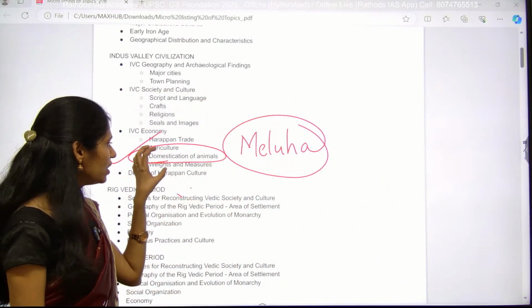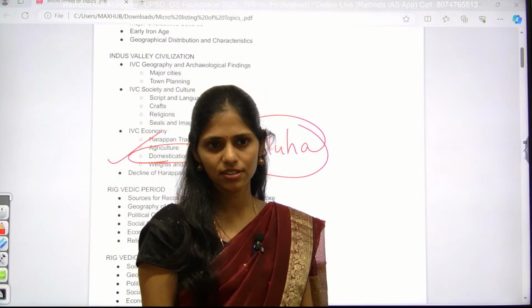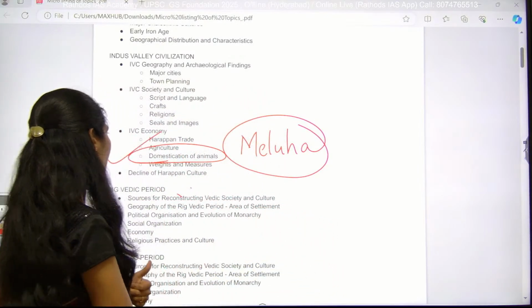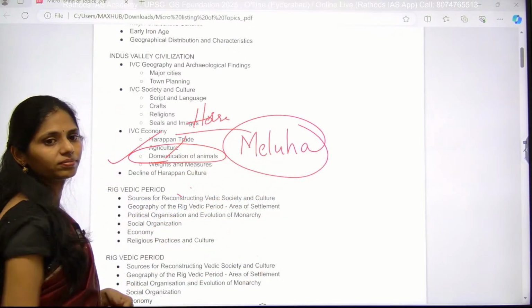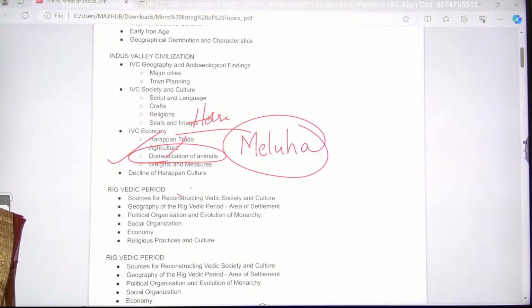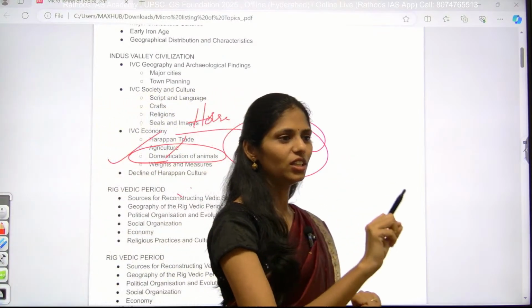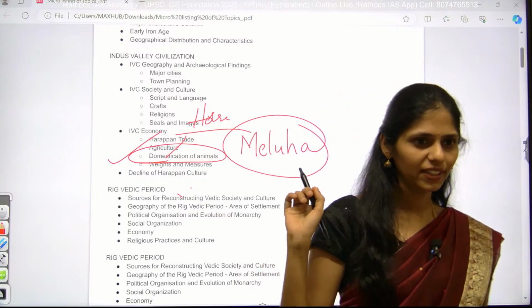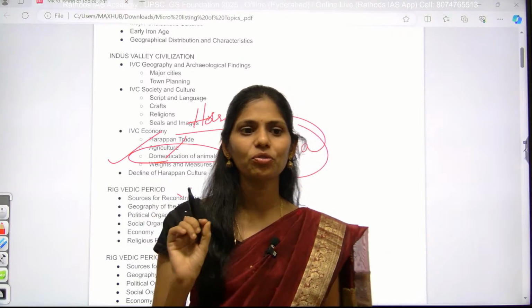Apart from that, they used to get milk and milk products; we found the evidence recently. And these people never knew about the horse. In some statements you may get that IVC knew horses, but they never did. In this way you can eliminate statements. For everything you should be very clear.